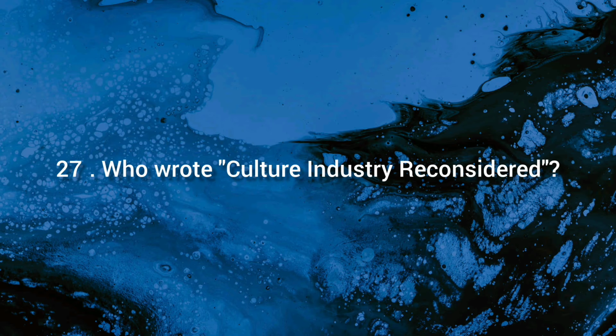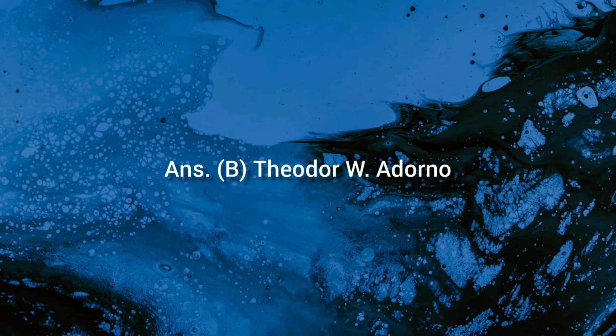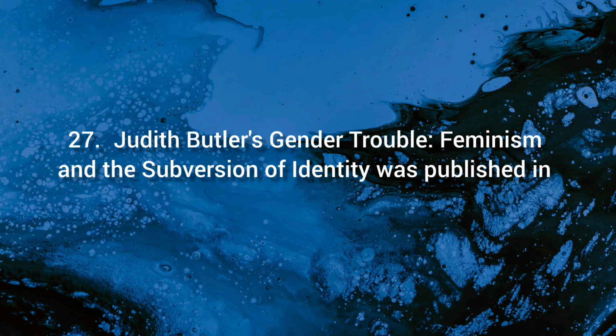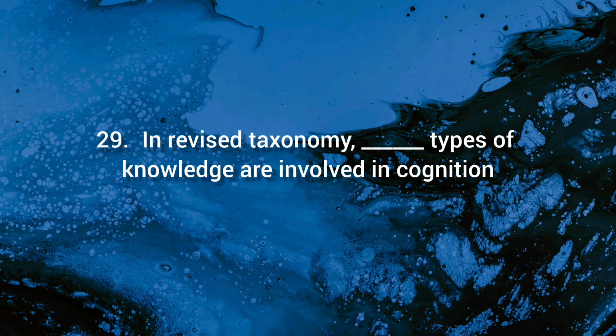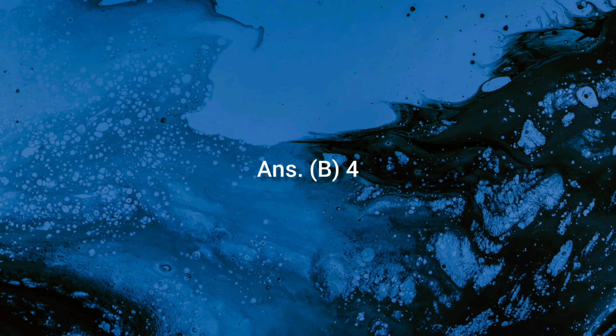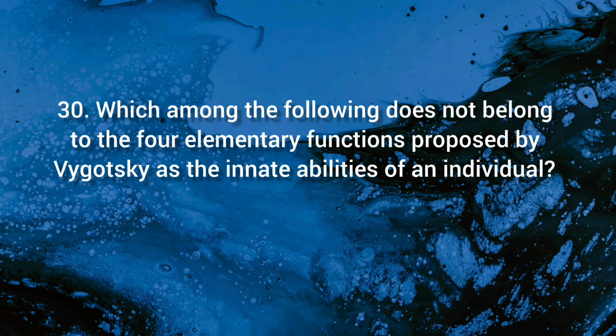27. Who wrote Culture Industry Reconsidered? Ans. B. Theodor W. Adorno. 28. Judith Butler's Gender Trouble: Feminism and the Subversion of Identity was published in. Ans. D. 1990. 29. In Revised Taxonomy, types of knowledge are involved in cognition. Ans. B. 4.